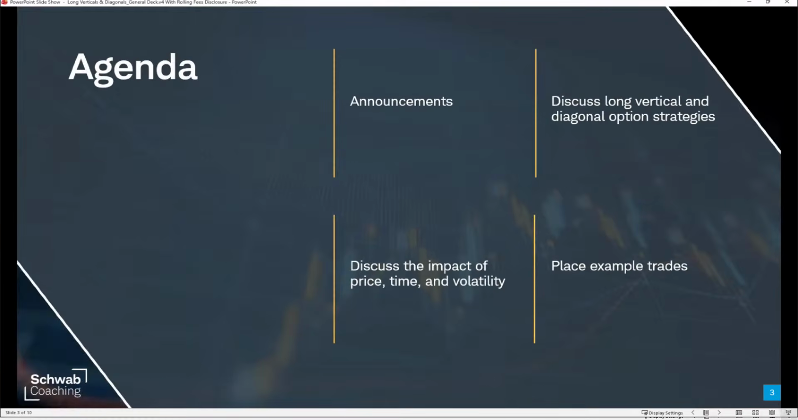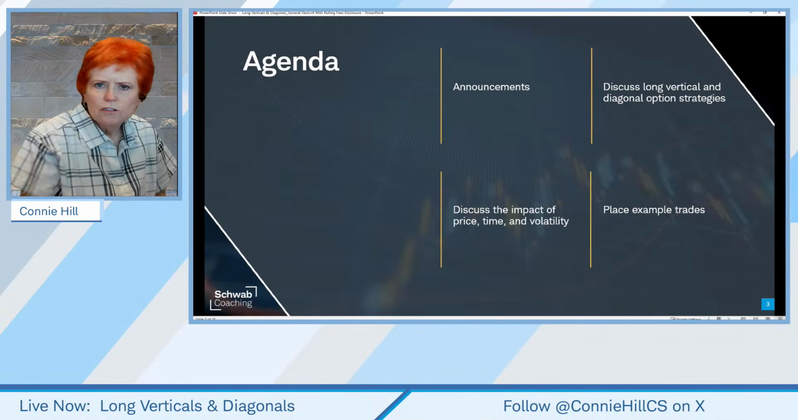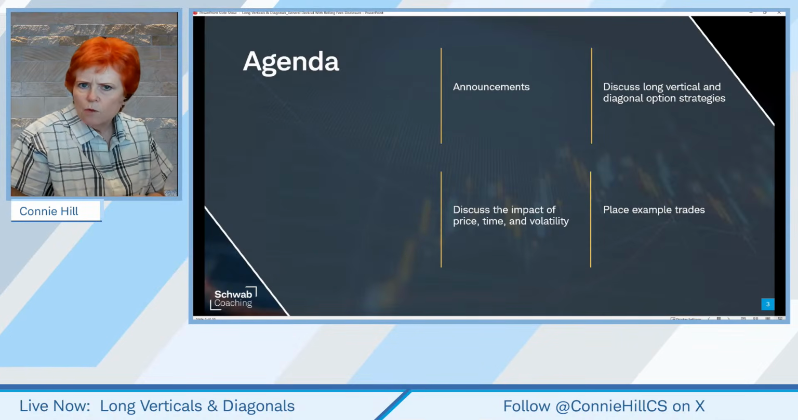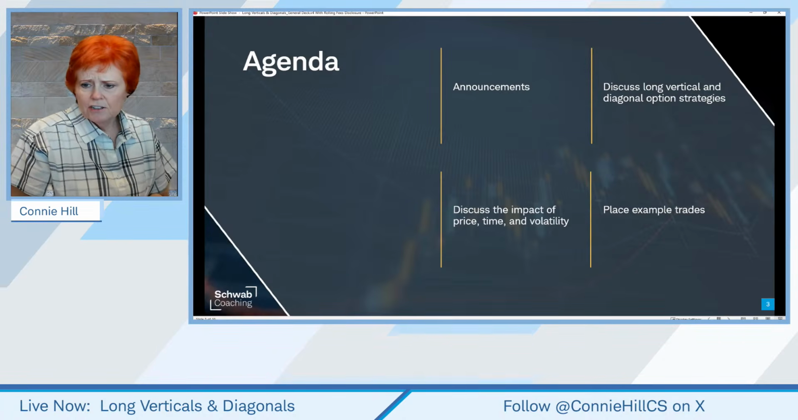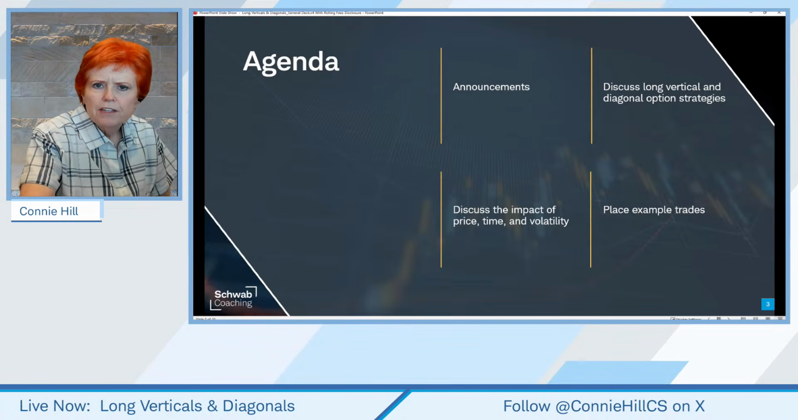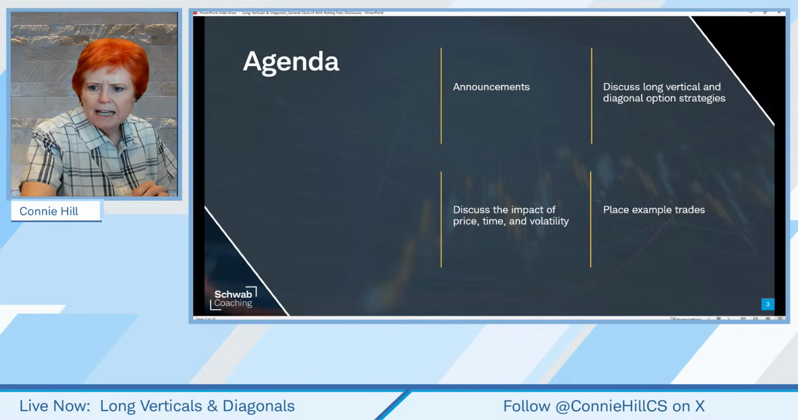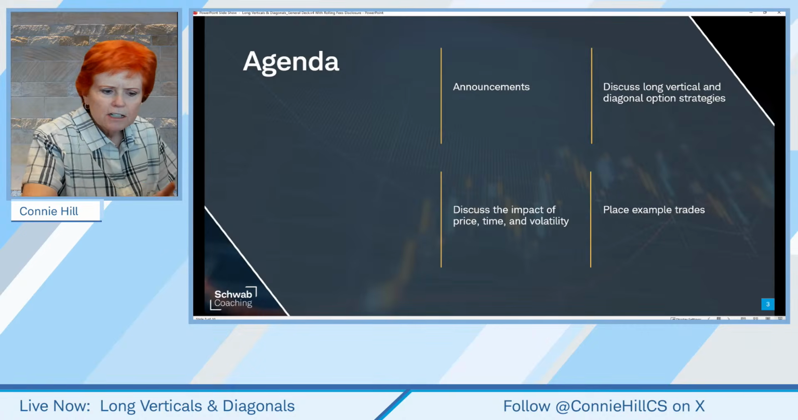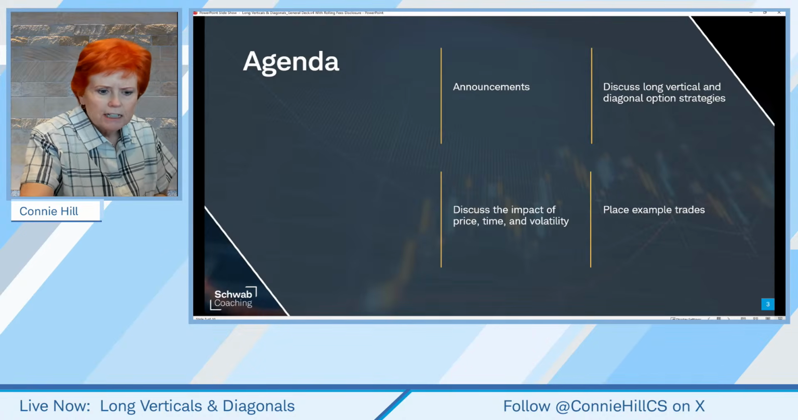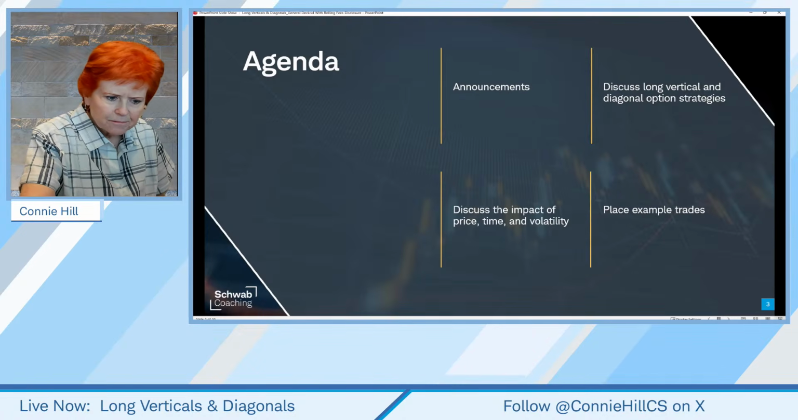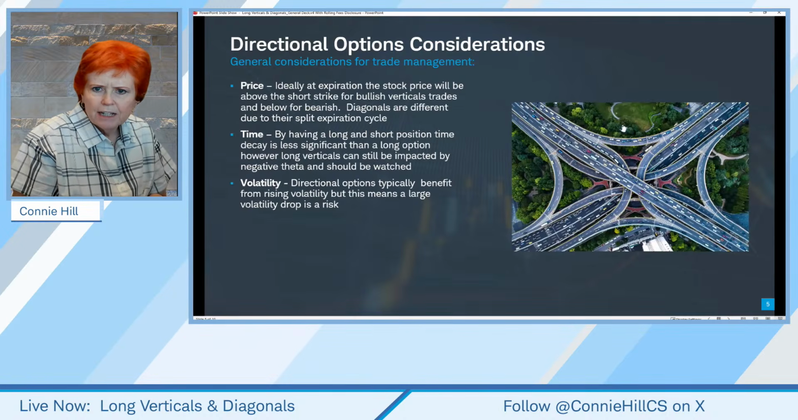All right, today we're going to talk a little bit about the components of diagonals and long verticals because they're similar in some ways, but they definitely are different. And throughout, we're going to talk about the impact of price, time, and volatility, as those are the main things that impact an option's price. And we're going to be looking at a lot of different example trades here.